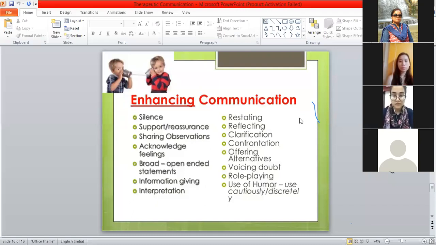So these are some of the features where we can enhance our communication. If you really want to have good communication, we have to keep all these features in mind.